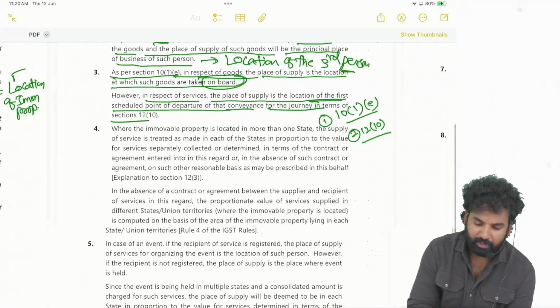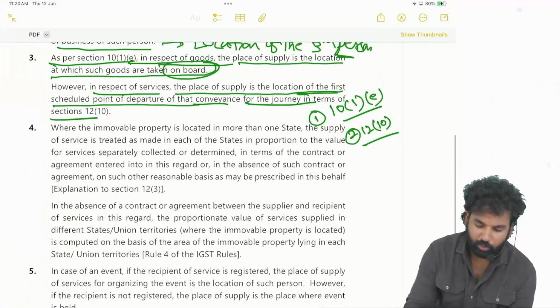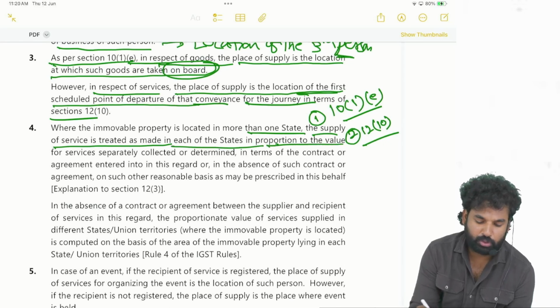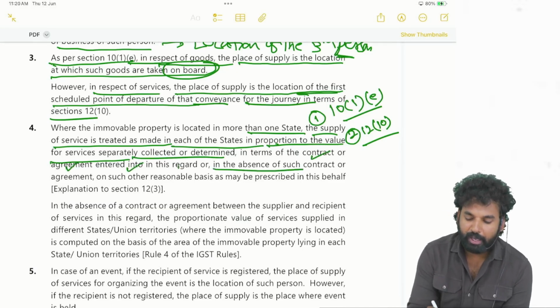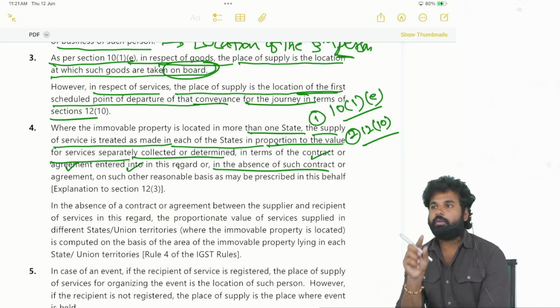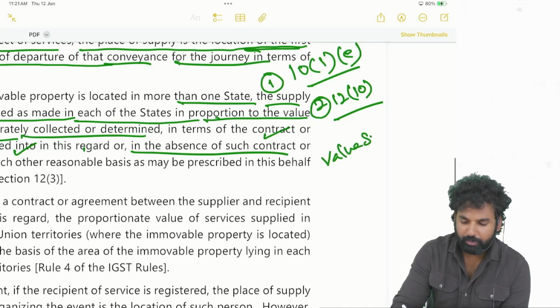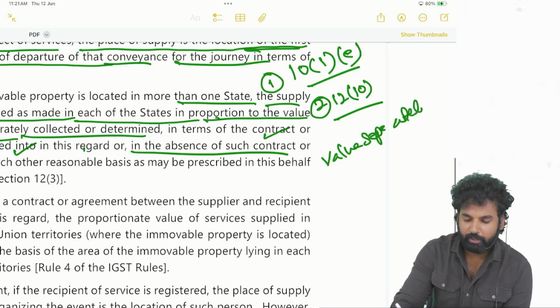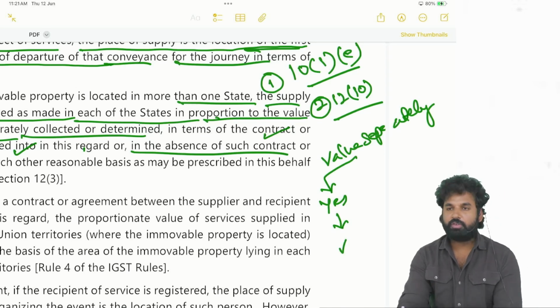So see here, where the immovable property is located in more than one state, the supply of service is treated as made in each of the states in proportion to the value of the services separately collected or determined in terms of the contract or agreement entered into in this regard. Or in the absence of such a contract, if there is an agreement or contract, in such a proportion the value has to be apportioned. First of all, value separately collected. If yes, no problem at all.